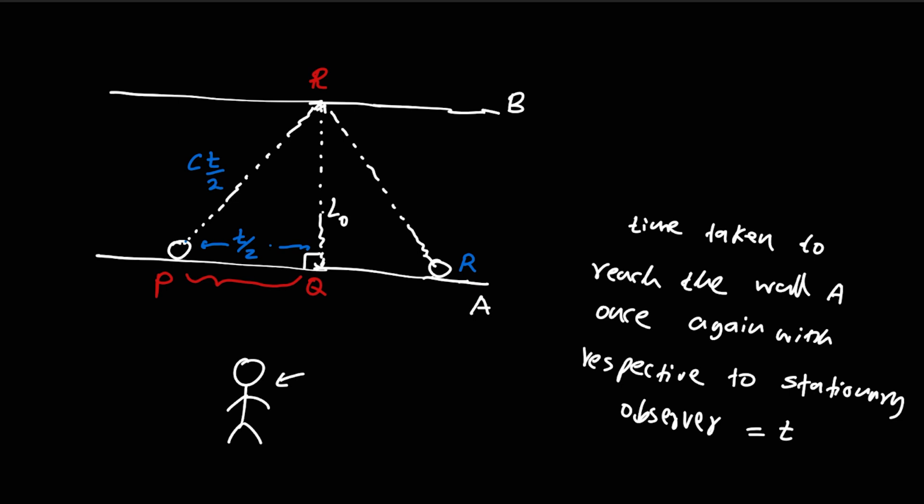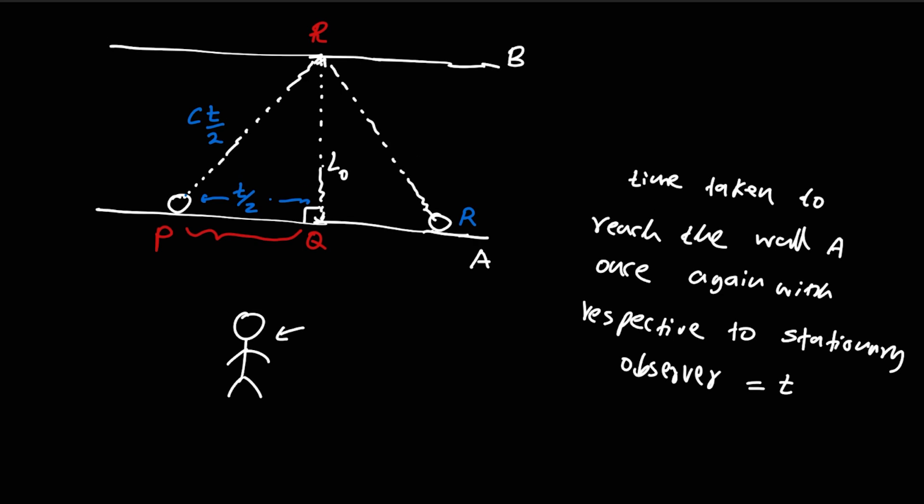That's very important. Now I'm going to use one of the popular relationships, which you guys already know, the Pythagoras theorem. According to Pythagoras theorem, PQ squared plus QR squared is equal to PR squared.